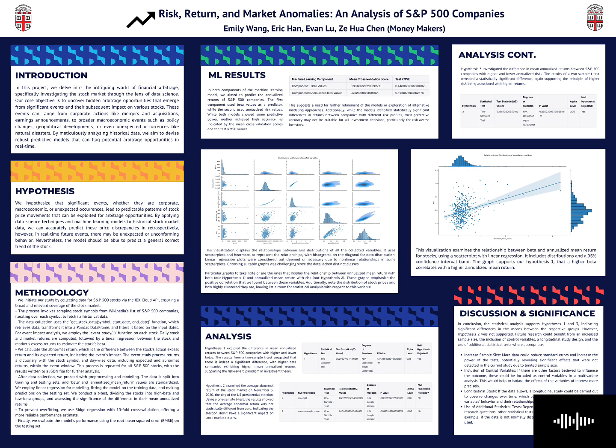We've meticulously analyzed historical data to construct predictive models that can flag potential arbitrage opportunities. Our hypothesis is that such significant events create predictable patterns of stock price movements that can be utilized for arbitrage. By leveraging data science and machine learning, we believe we can accurately predict these price discrepancies. Although for future real-time events, there may be unexpected or non-conforming behavior, we anticipate our model to predict a generally correct trend for each stock.